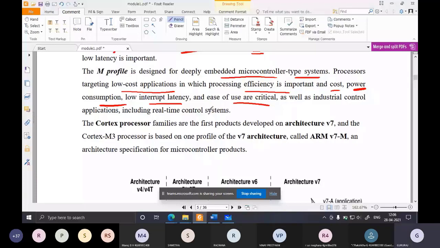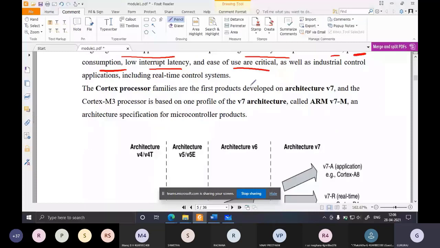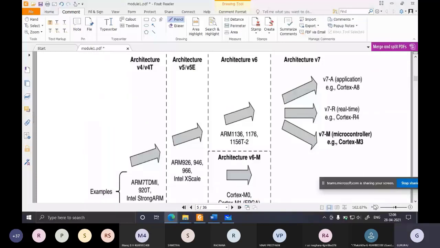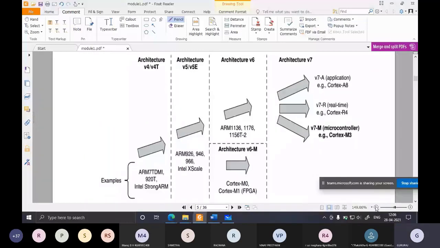So you can see the diagram of the architectures we discuss. The various architectures started with architecture version 4 and 4T. The devices in version 4 and 4T are ARM7 TDMI, 920T, then Intel StrongARM. So these are the devices that come under this.